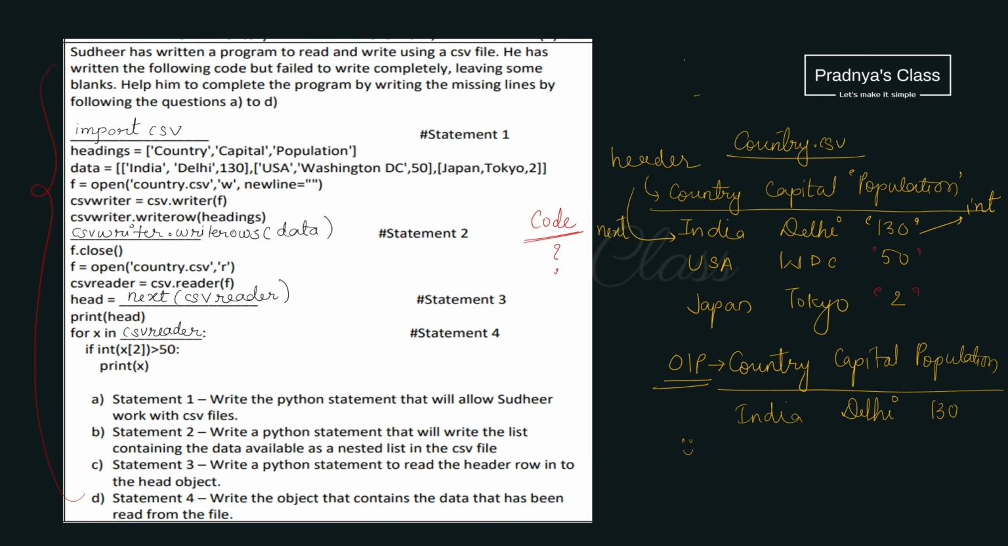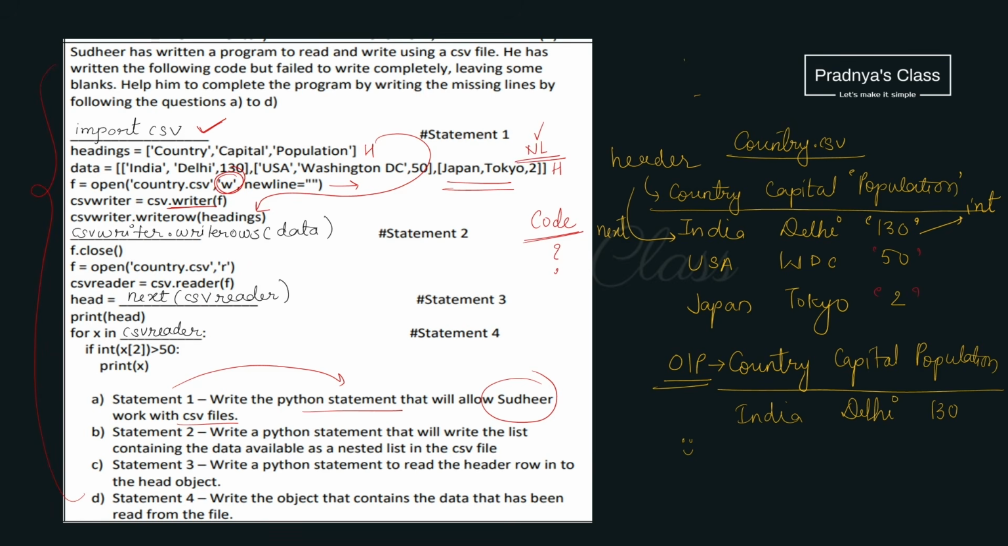Take time to read the question carefully. In statement 1, we need to write the Python statement which allows Sudhir to work with a CSV file. To work with a CSV file, we need to import the csv module. Here is the list for header and here is the nested list for data. Using the open function, we are opening the file in the w mode. For that, we need to create a writer object. First, we are writing the headings, and now we need to write this nested list of the data.